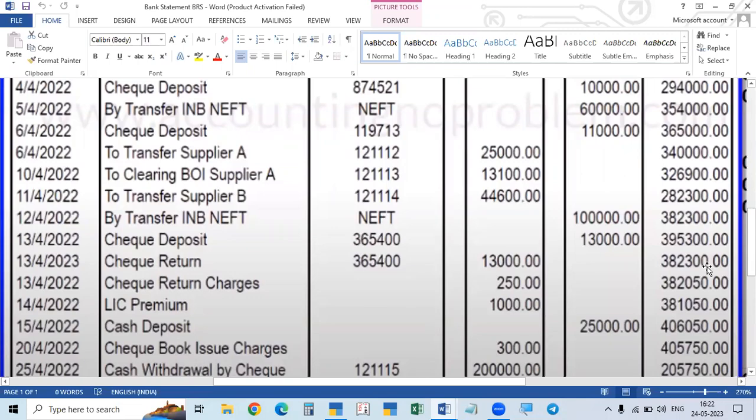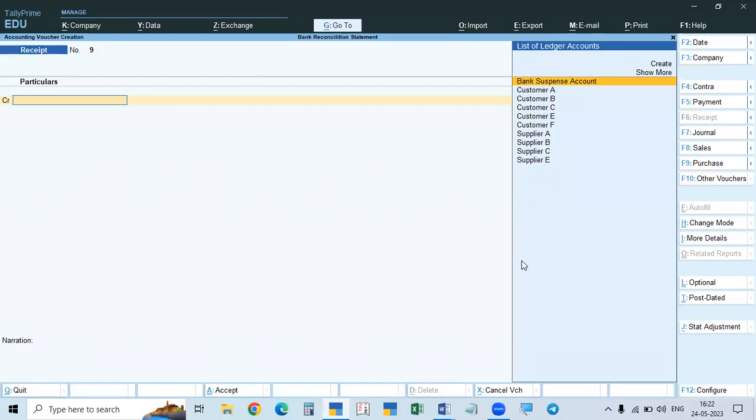So now we have to record this transaction. The check is bounced. In which voucher will we record it? Received money, received, paid, payment, purchases, purchase voucher, sales voucher. But when the check is bounced, which voucher do we have to record it in?